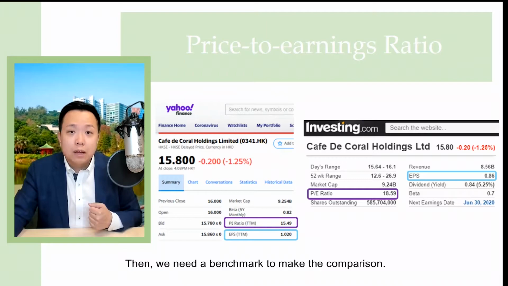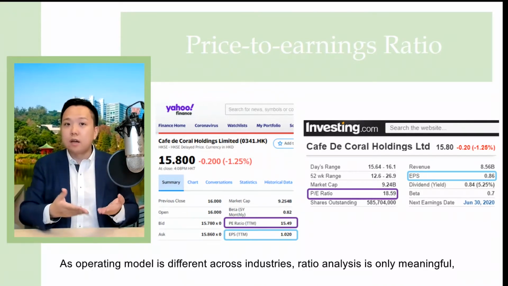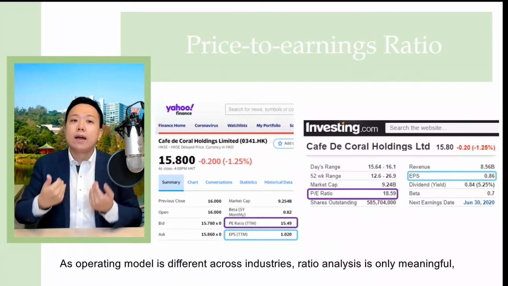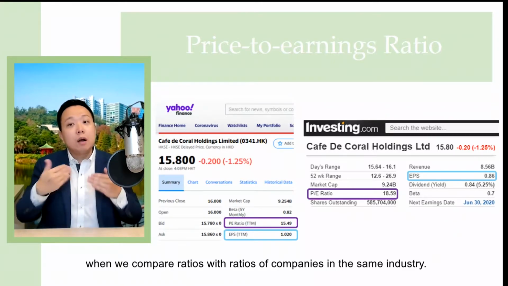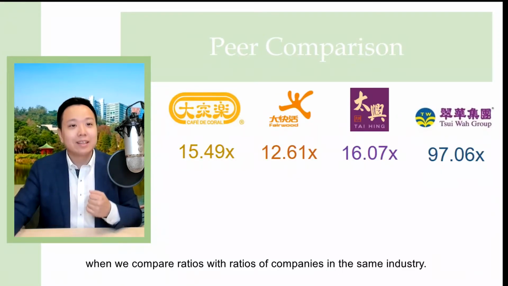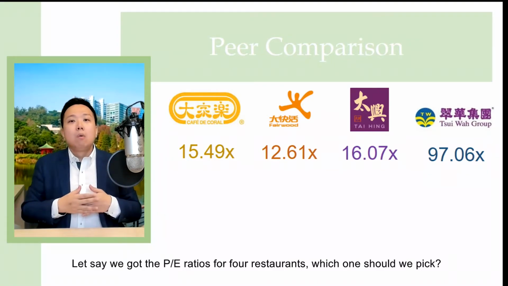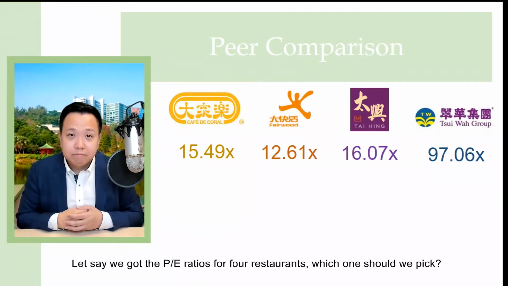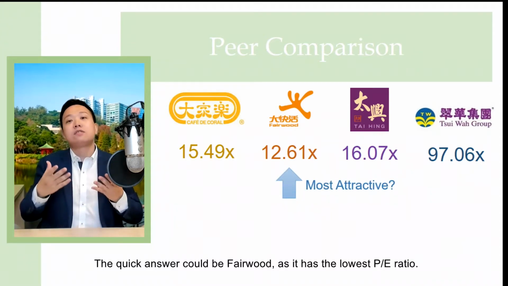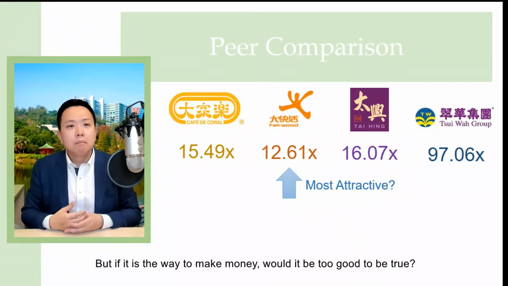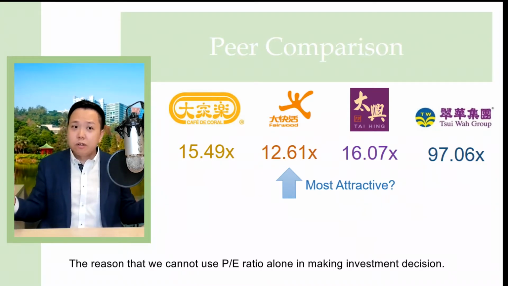So let's say we agree that the P/E ratio is 15.49, but then is it high or low? Then we need a benchmark to make the comparison. As operating models are different across industries, ratio analysis is only meaningful when we compare ratios with companies in the same industry. Let's say we got the P/E ratio for 4 restaurants. Which one should we pick? The quick answer could be Fairwood, right? As it has the lowest P/E ratio. But if it's the way to make money, would it be too good to be true?